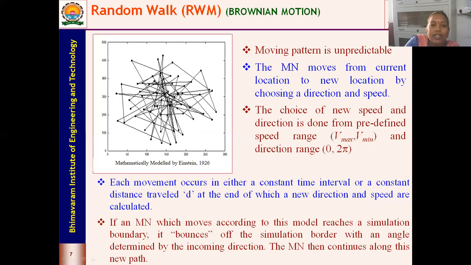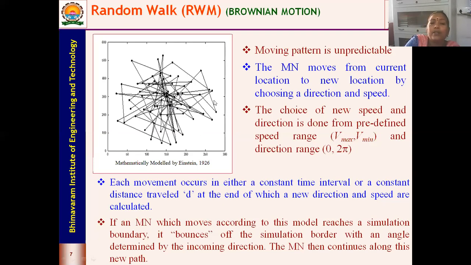When it hits a boundary, with the force with which it hits, it is going to take up a different direction and bounce back toward the center of the area. This particular model is called the random walk model. But in this model, you see sudden stops and sharp turns. All the turns are too sharp.